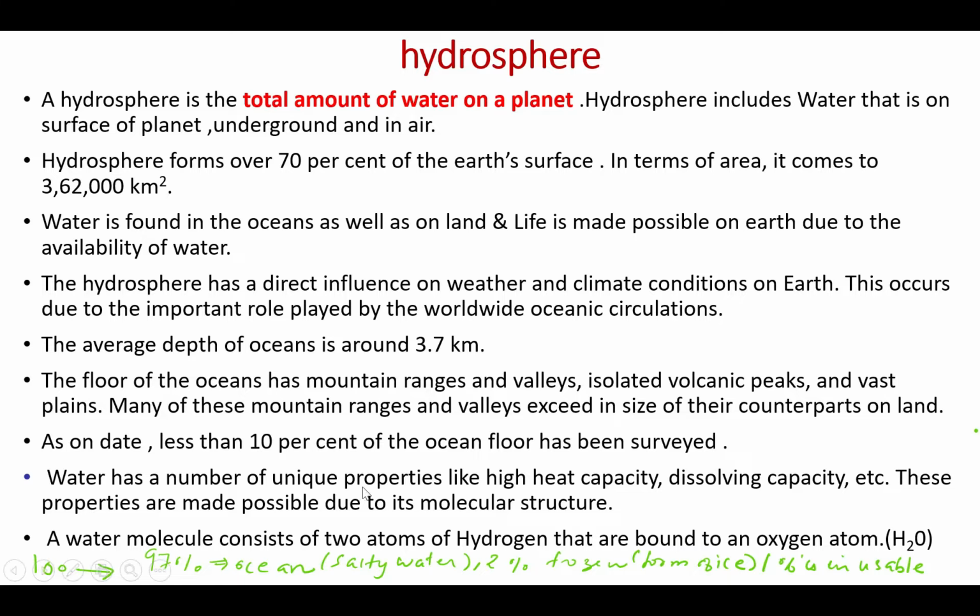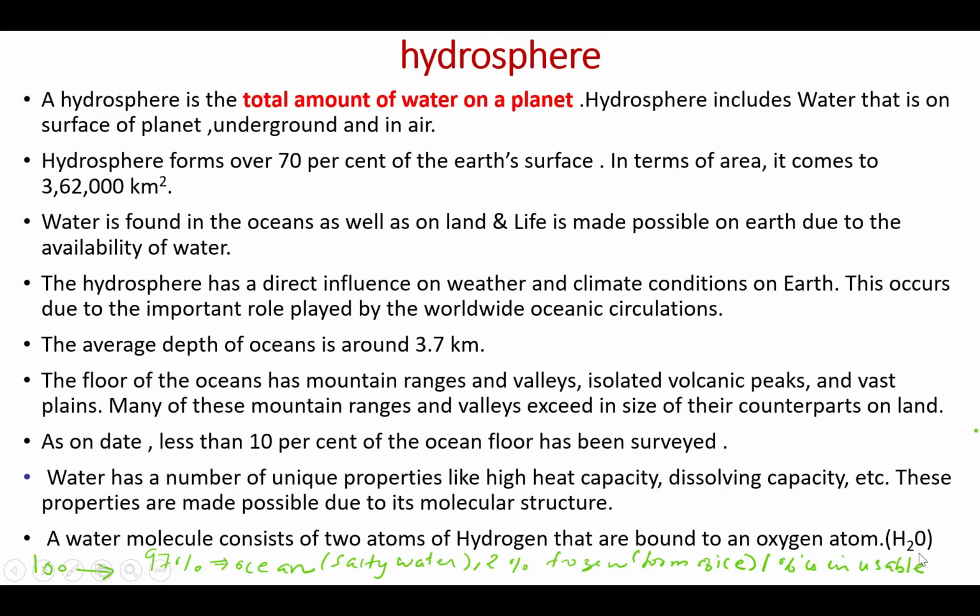The water has a number of unique properties, as you know. It has high heat capacity, dissolving capacity, etc. These properties are made possible due to its molecular structure. And what is the chemical formula of water? It's H2O. That is, a water molecule consists of two atoms of hydrogen that are bound to an oxygen atom.